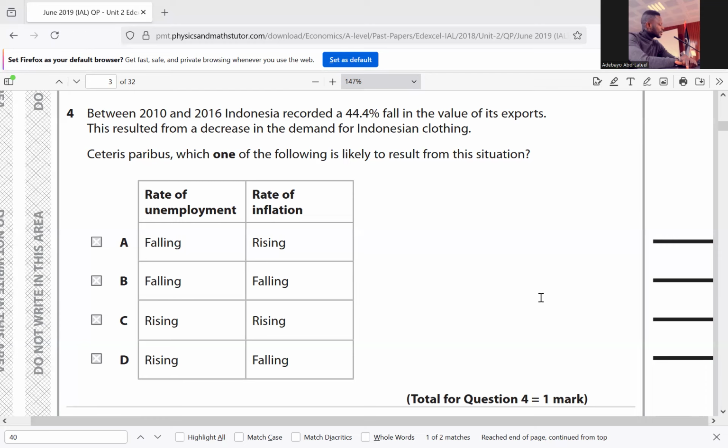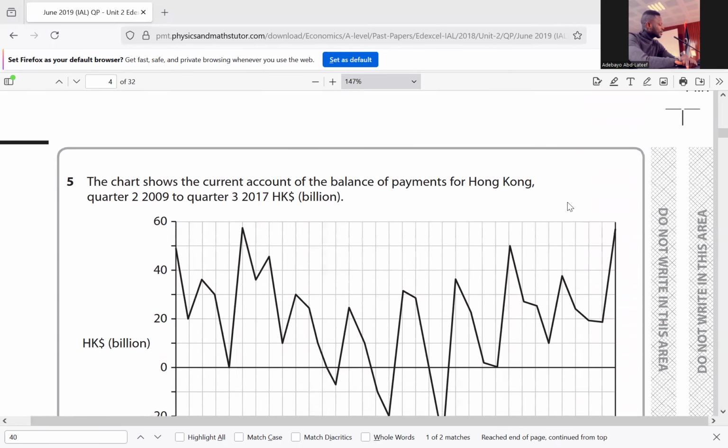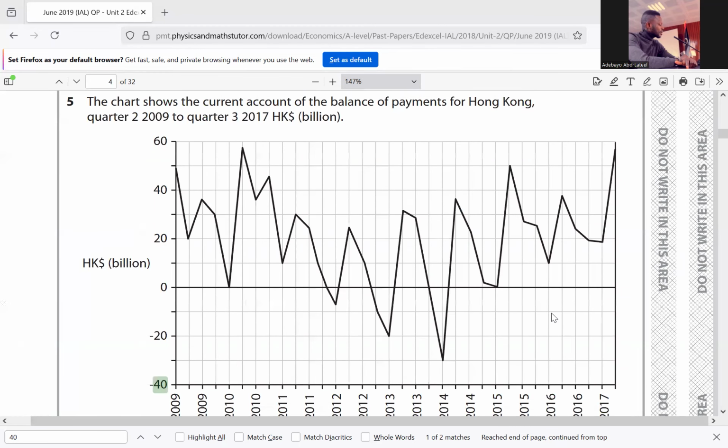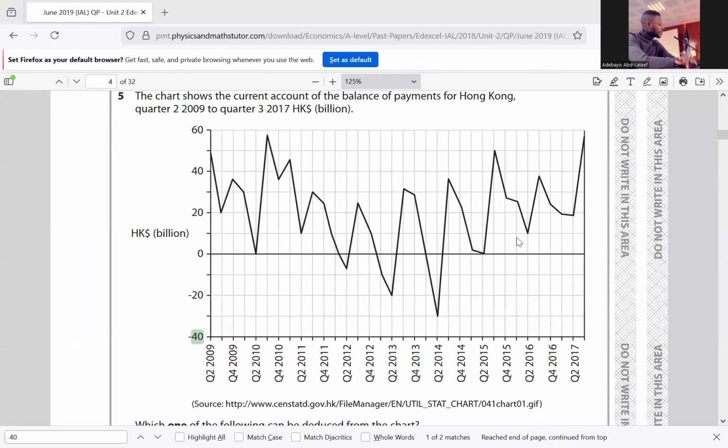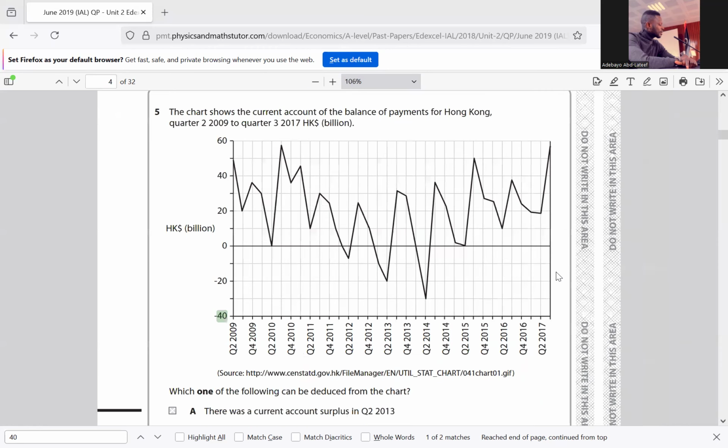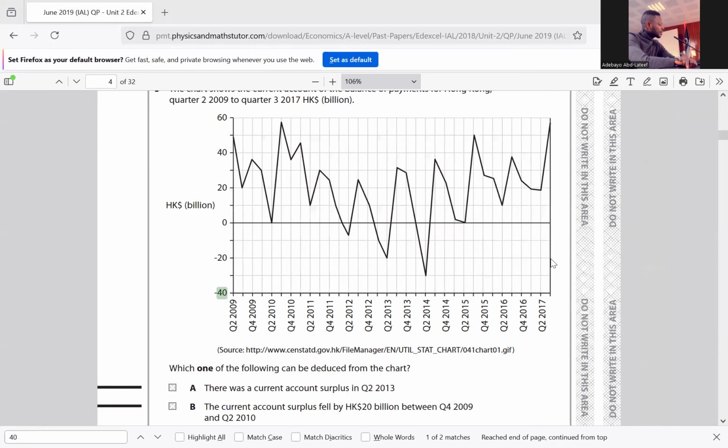Question 5. The chart shows the current account of the balance of payments for Hong Kong from quarter 2, 2009 to quarter 3, 2017, in HK$ billion. Which one of the following can be deduced from the chart? A: there was a current account surplus in quarter 2 of 2013. In quarter 2 of 2013, there's a deficit, not a surplus.